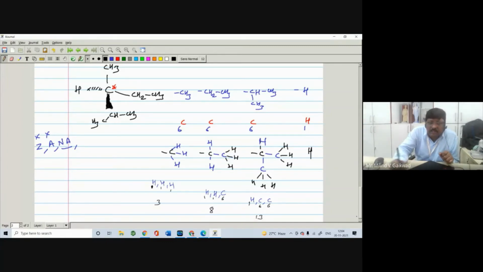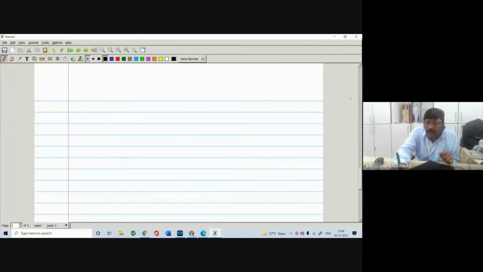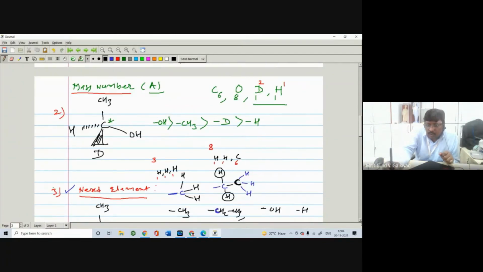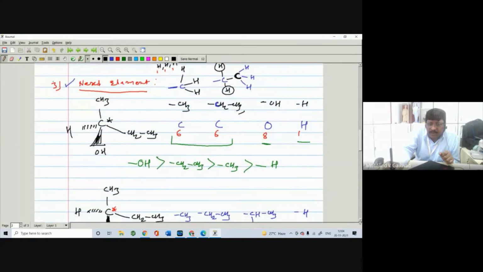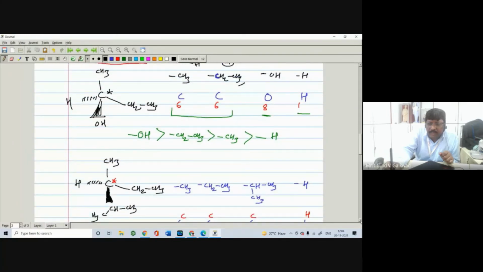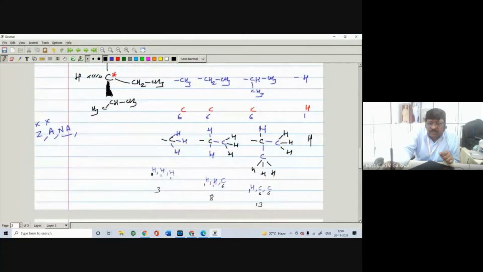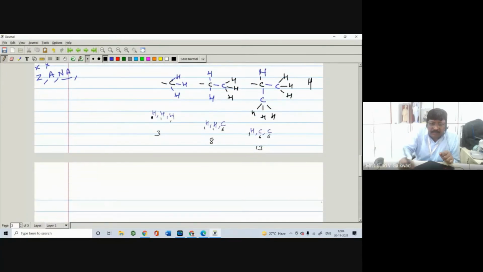So if you assign the priority to these groups, you have to assign it in such a way. The isopropyl group, a carbon with CH, CH3, CH3, will get the first priority over the ethyl group, that is CH2, CH3. The ethyl gets priority over the methyl group, and the methyl over the hydrogen.